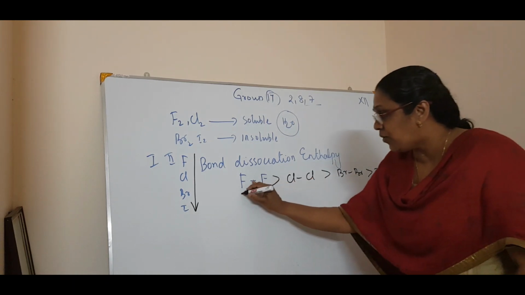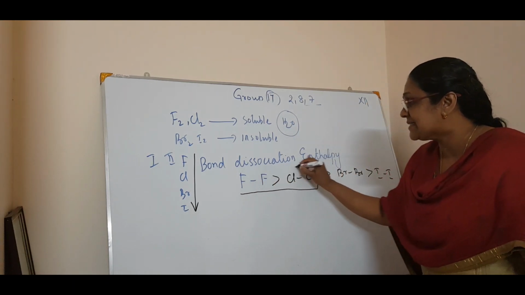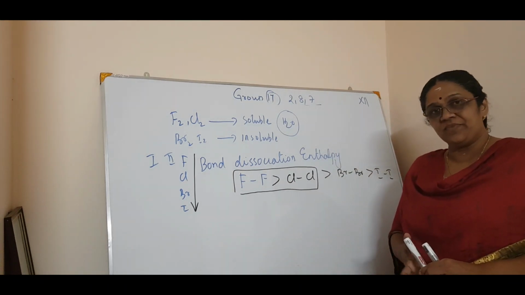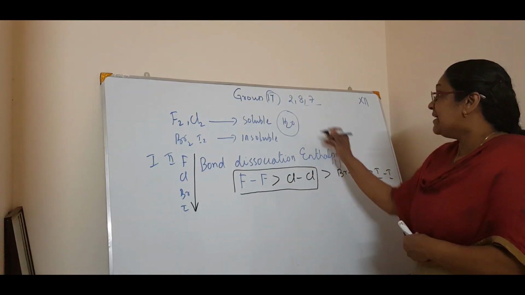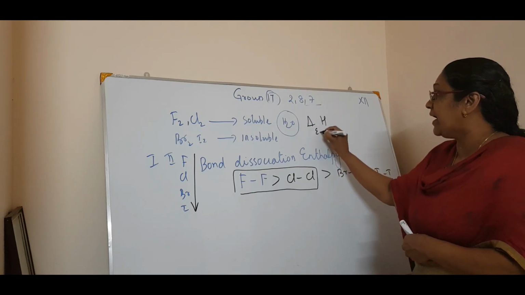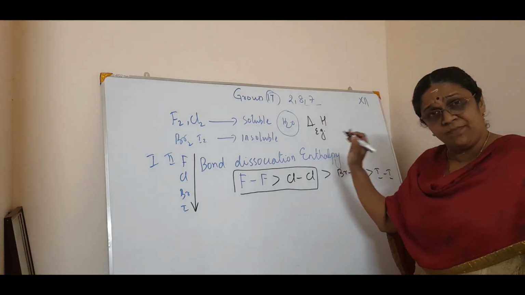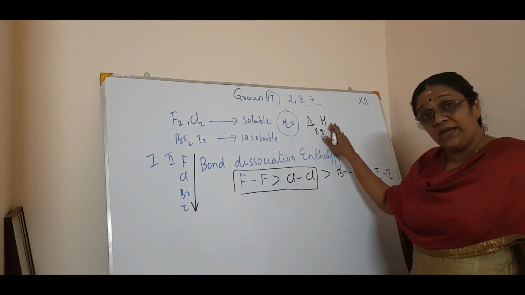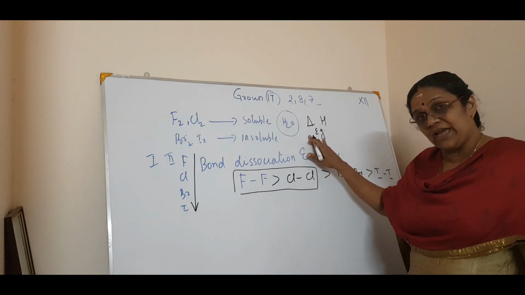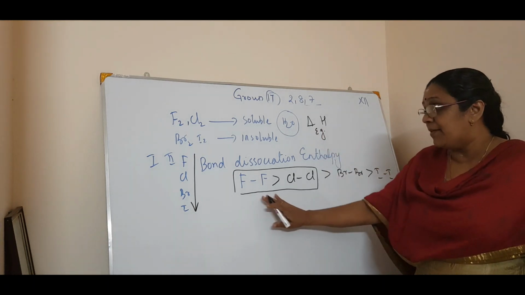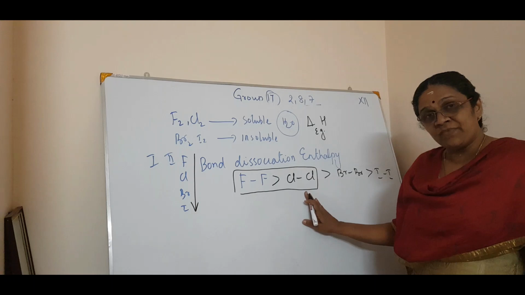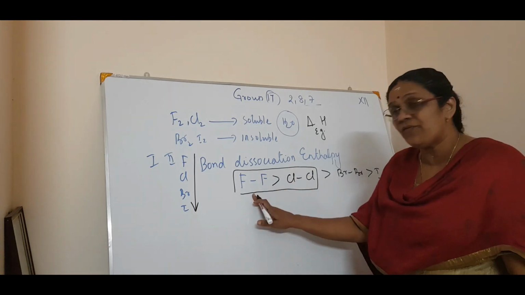But here also there is some exception in the bond dissociation enthalpy. In the same way as the electron gain enthalpy, the same logic is applied. In this case, chlorine has a more negative electron gain enthalpy than fluorine, and the bond dissociation enthalpy of chlorine is greater than that of fluorine.